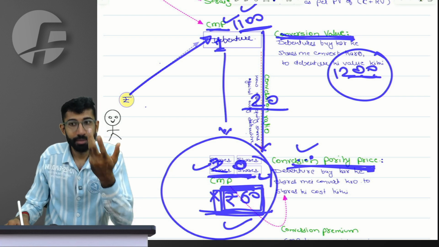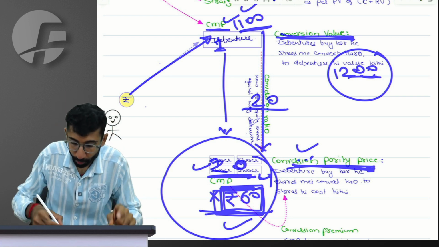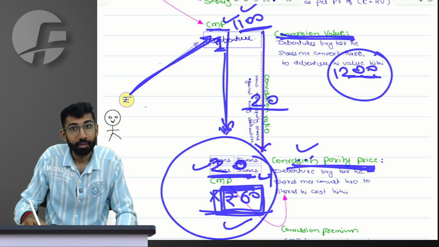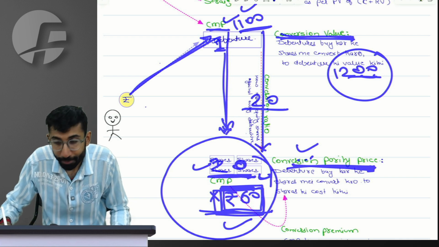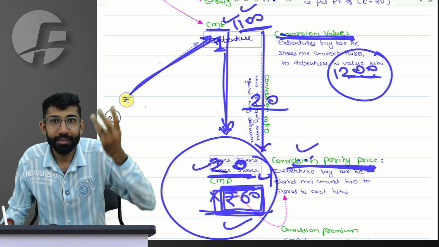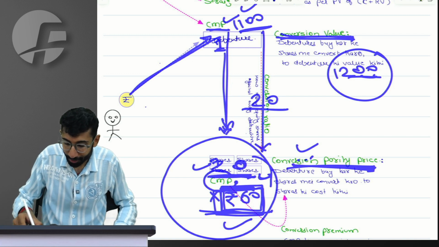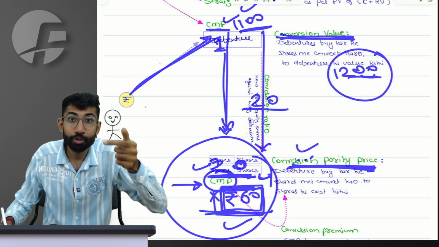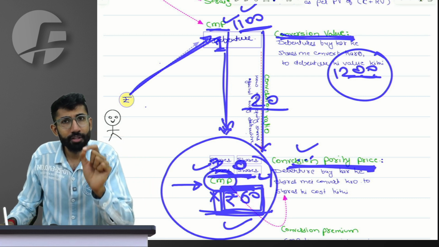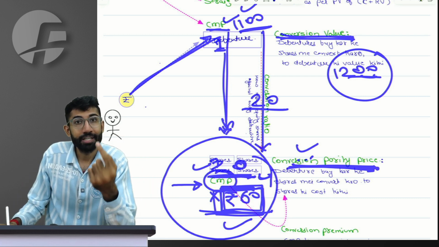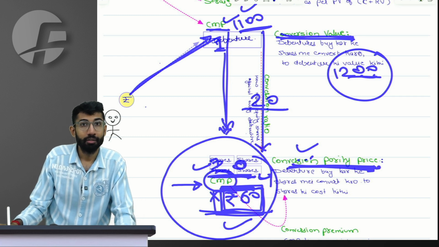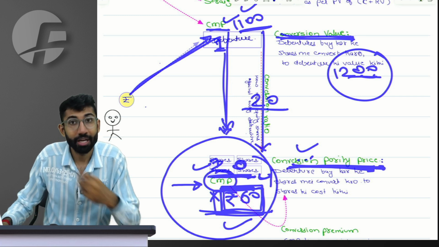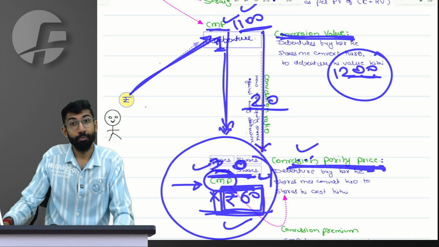People, ultimately to have the equity share, I have one more option, right? Buy the debenture and convert it. So conversion parity price. See, obviously the direct price is the CMP available in the market. Conversion parity price, which means if I opt this conversion path, how much is the price per share? How much is the value per share I will have to pay if I opt this conversion path?